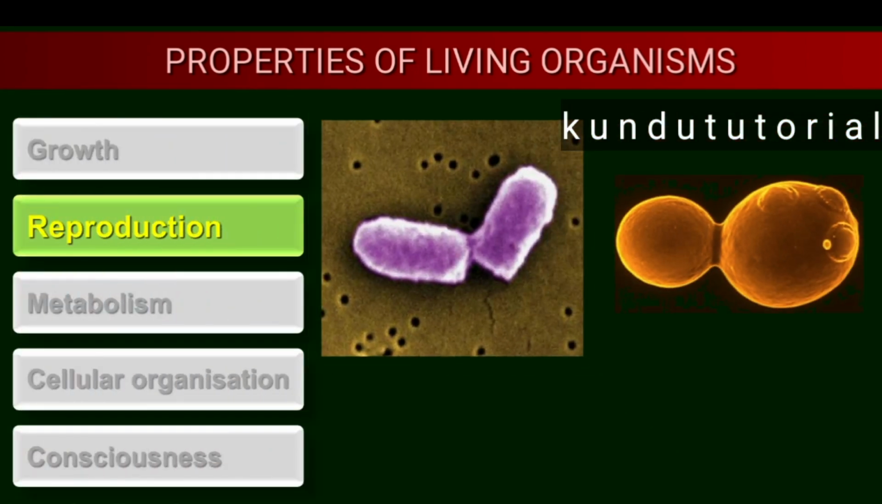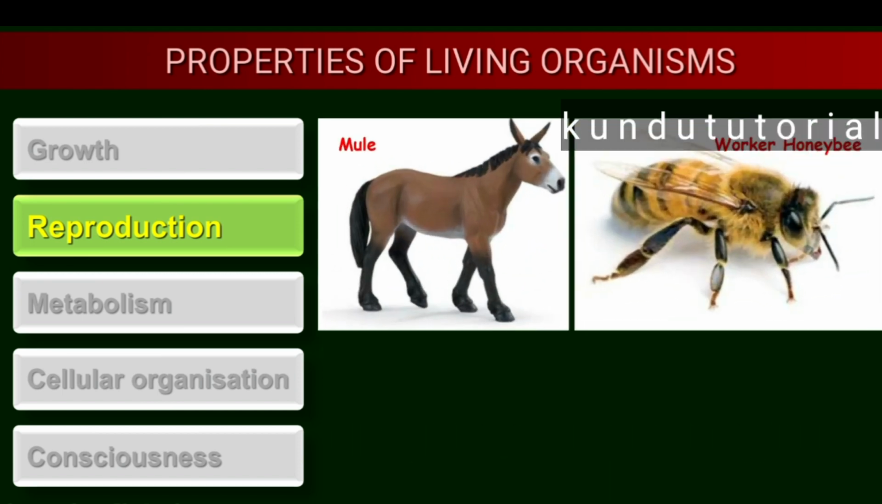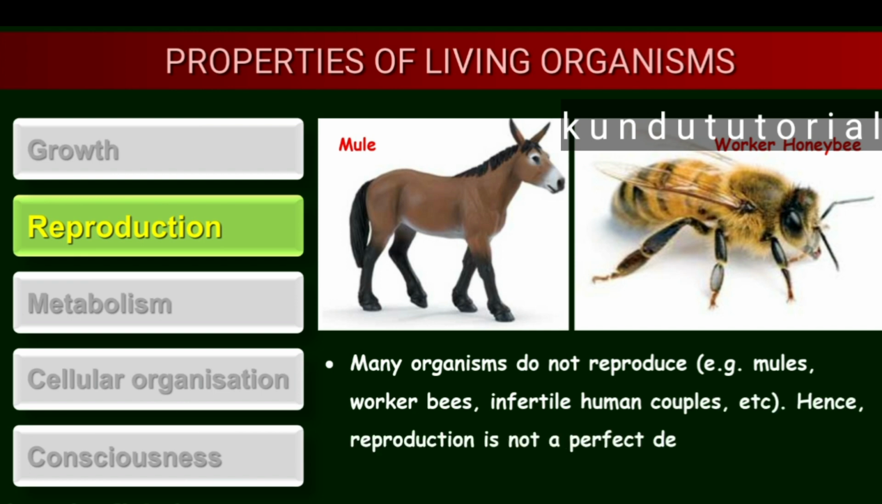This is an example of asexual reproduction. In unicellular organisms, growth and reproduction are the same because they reproduce by cell division. That is a very simple process, without the help of gametes. And in the case of the mule and the worker honeybee, many organisms do not reproduce. These are sterile. For example, mules and worker bees, infertile human couples also. Hence, reproduction is not a perfectly defining property of living organisms. Okay. So, you need to also remember this point.